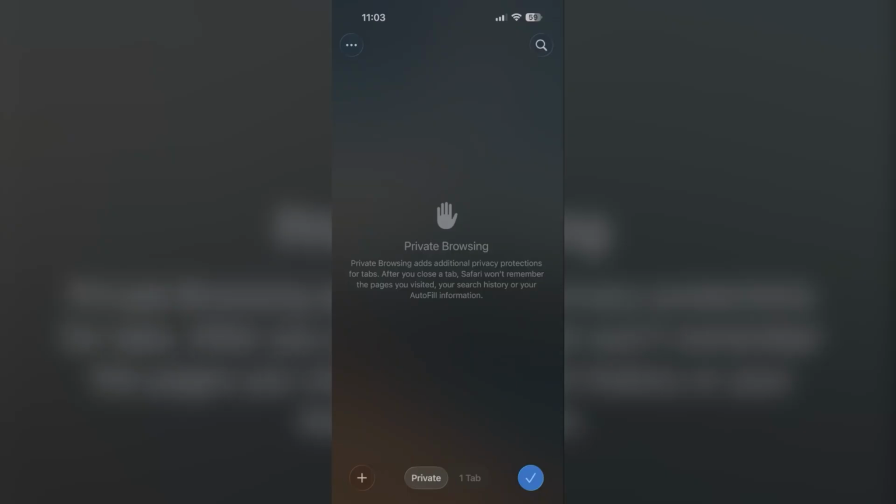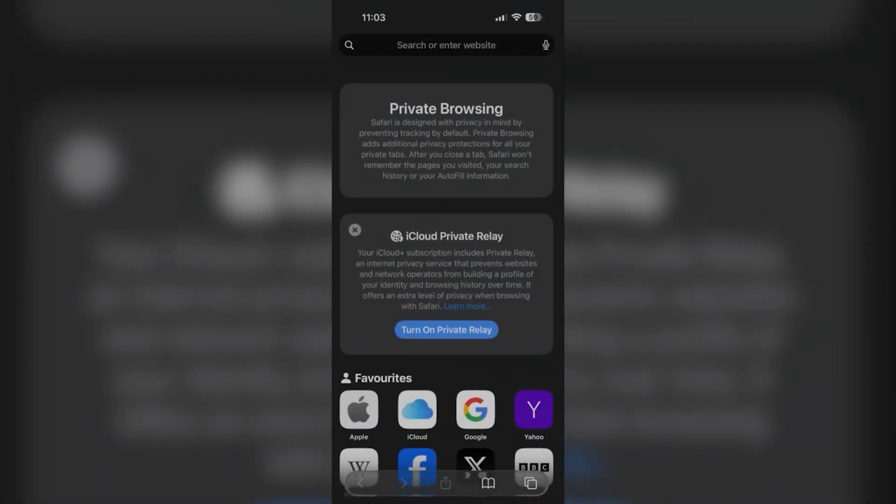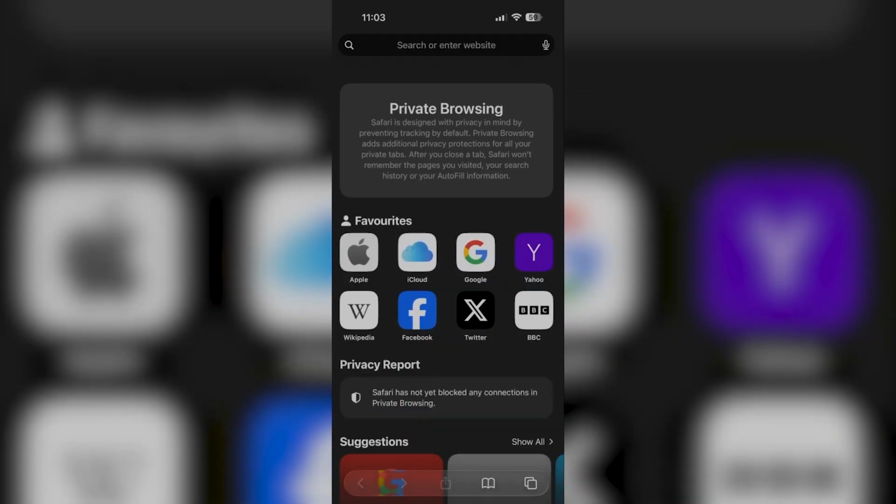So all I want to do is press the plus icon on the bottom left, and now I'm in private browsing. I can even add the private relay if you have iCloud Plus as well, which adds some extra protection to you, but I'm not going to do that. And yeah, it's as simple as that.